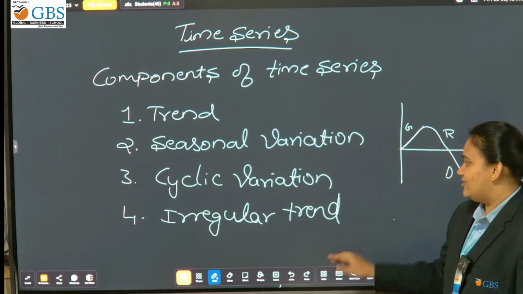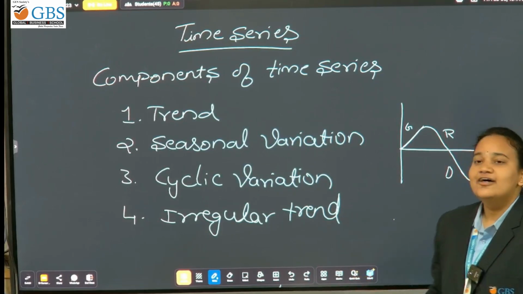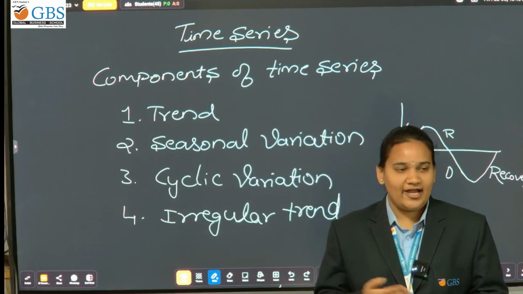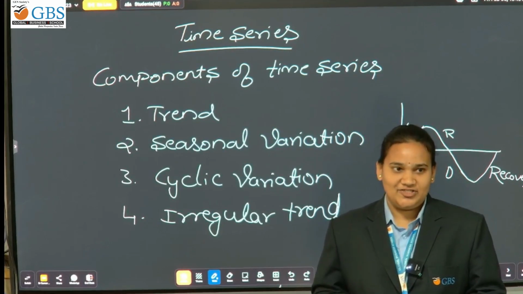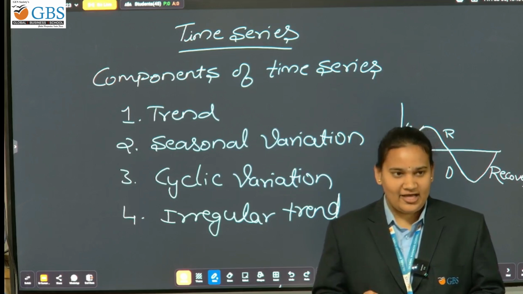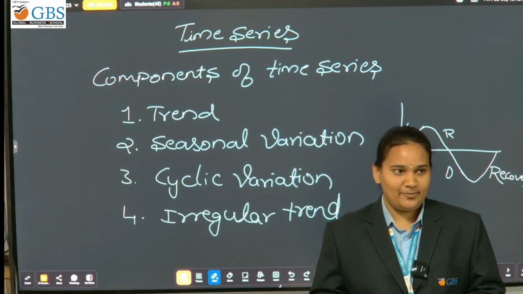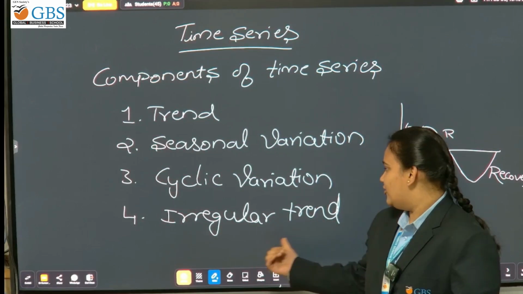The fourth one is irregular trend. Irregular trend means unpredictable changes happen, random or sudden changes. For example, in India, in the time of COVID pandemic, the deaths happened unpredictably. So it is an example for irregular trend.